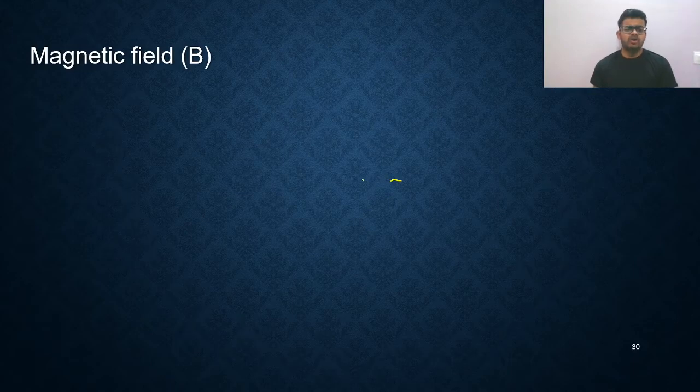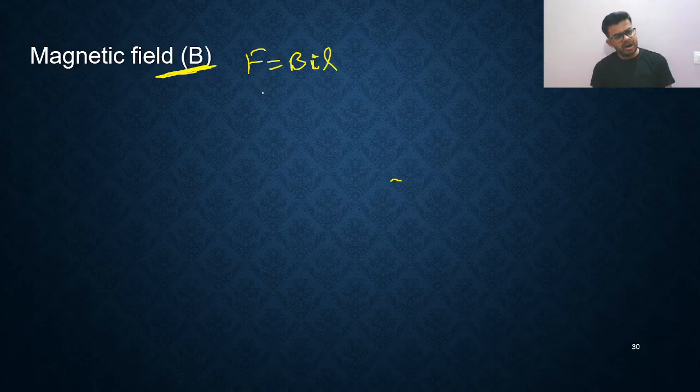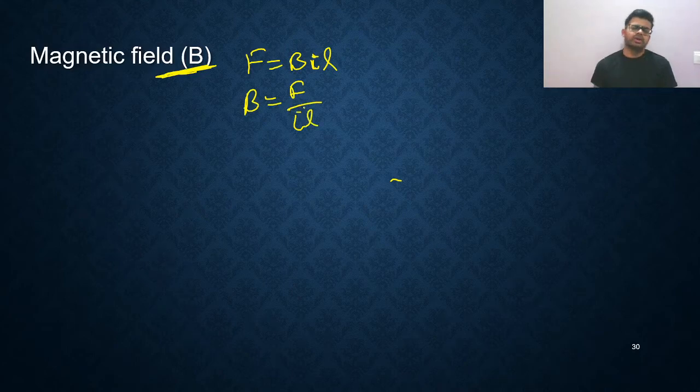So let's move further, my dear friends. Now I'm going to talk about the magnetic field. How to find it? Whenever you get such types of things, always try to remember the basic formulas, or the shortest or easiest formula. I know only one basic formula, that is F is equal to BIL. This is the basic formula I remember. So B is equal to F upon IL. Use this.